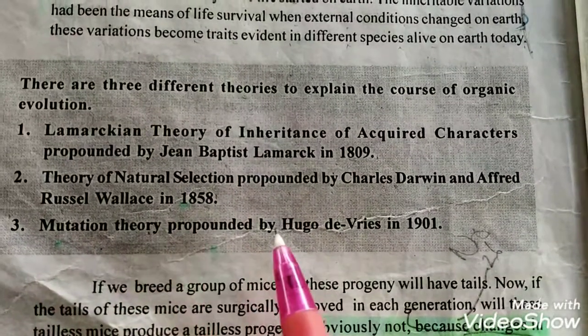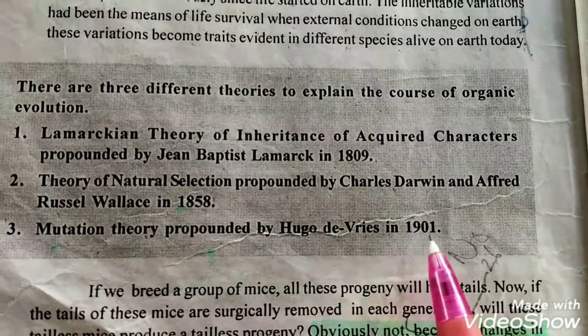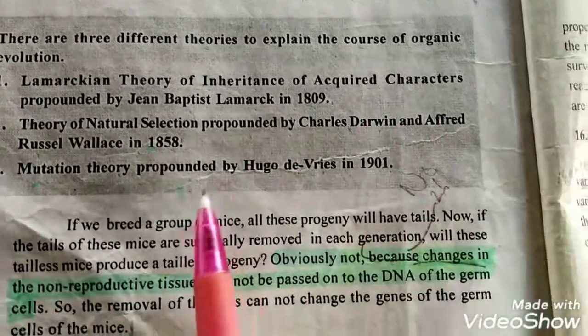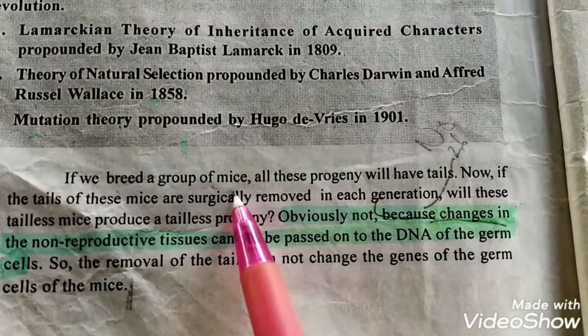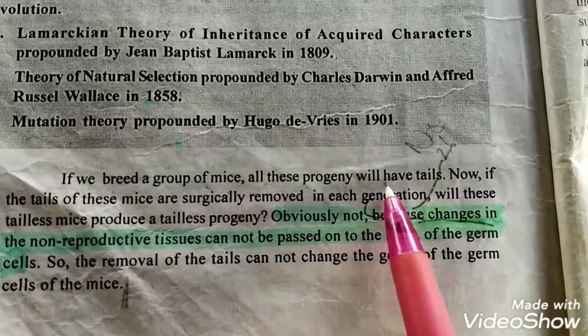The mutation theory was propounded by Hugo de Vries in 1901.